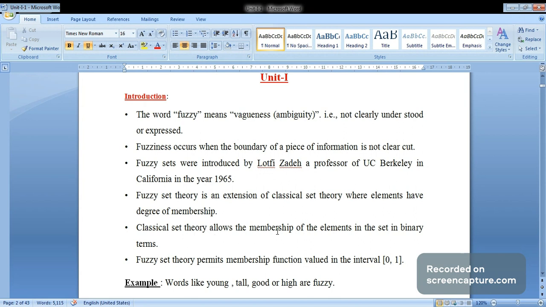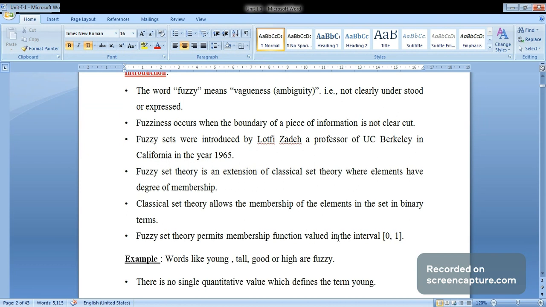Classical set theory allows the membership of the elements in the set in binary terms. Fuzzy set theory permits membership functions valued in the interval 0 to 1. This is very important. Fuzzy theory mainly introduces the membership functions that are valued in the interval 0 to 1.